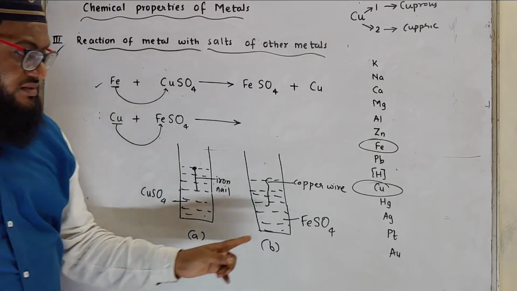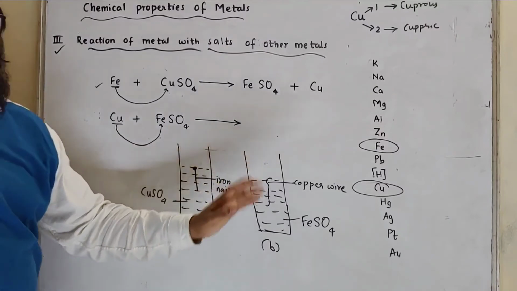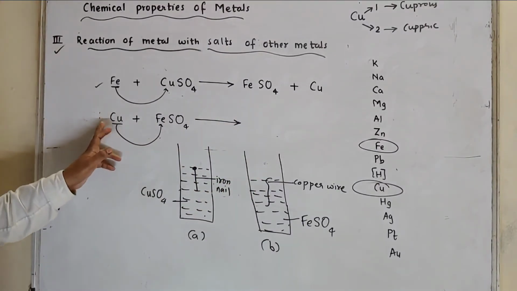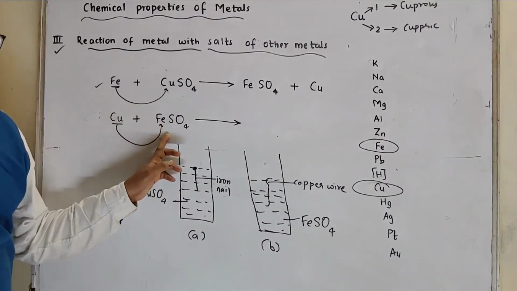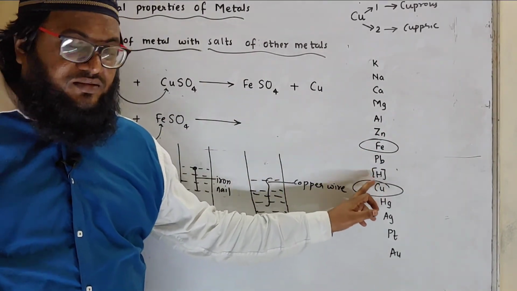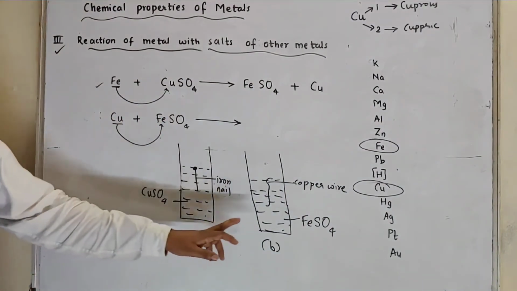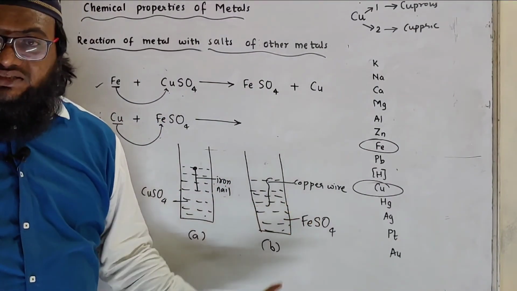But in the second reaction, ferrous sulfate and copper, there will be no reaction. Why? Because copper cannot displace iron. Why? Because copper is less reactive than iron. If copper is less reactive, it cannot displace iron. So we can say in this test tube no reaction takes place.